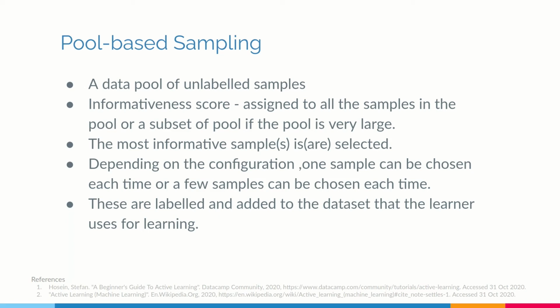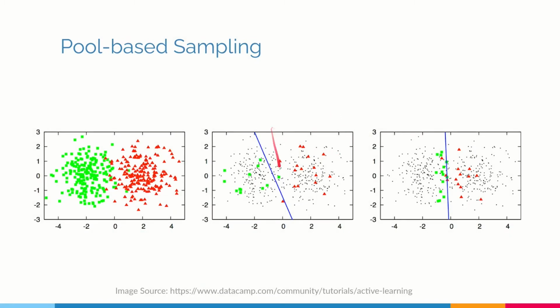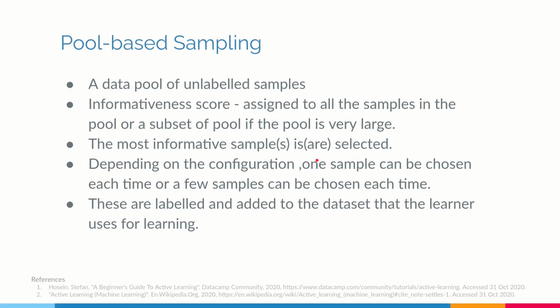You create a new model based on that, get a new boundary along which you can say one side is green, one side is red, and then you can say okay, now you look at the next set of samples which are most informative, and you keep going on. Probably you'll do till 100 or 200, and you will already get a very good model at that time. So you see that the total number of samples is actually 10,000, but you can do well with even 200 samples. So I'll show an example at the end, an actual example which I had performed.